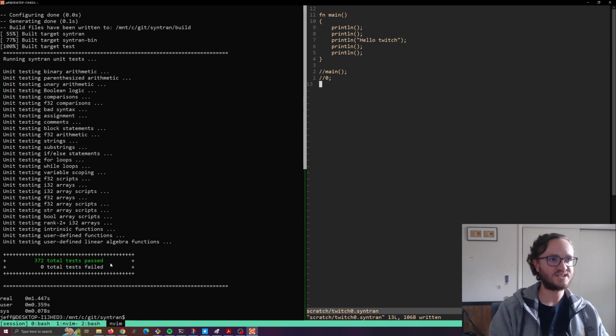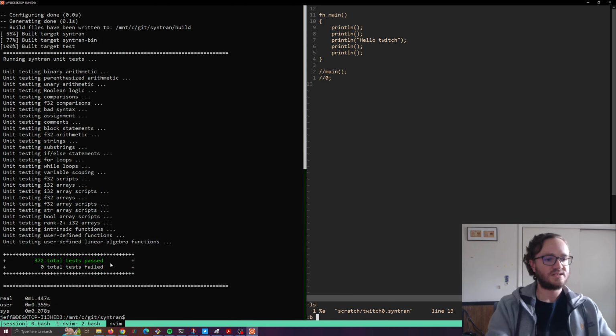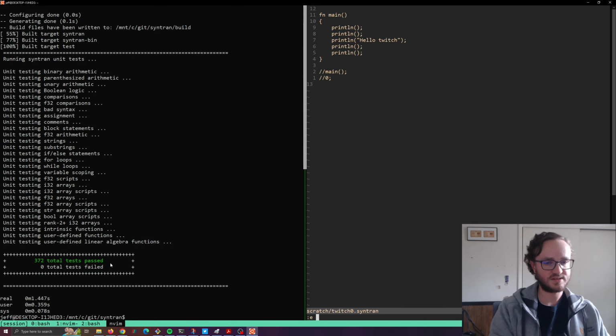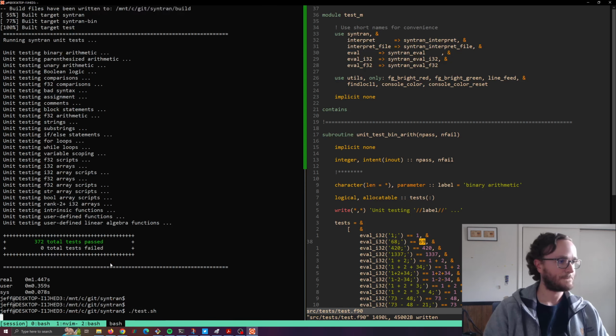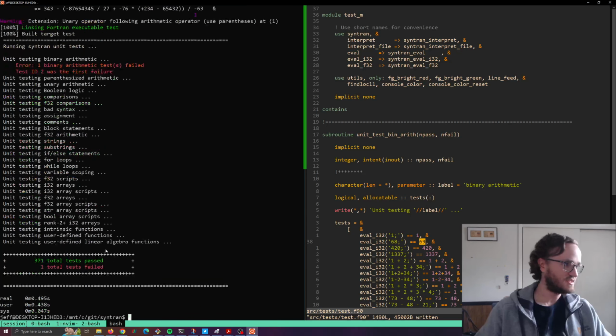If I break a test, let's see what I have open. Let me edit one of my tests. I don't know, let's change this 69 to 68 and rerun the tests. Now there's red text at the bottom as the summary.